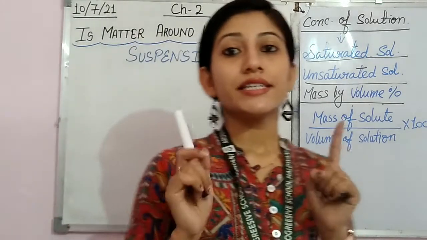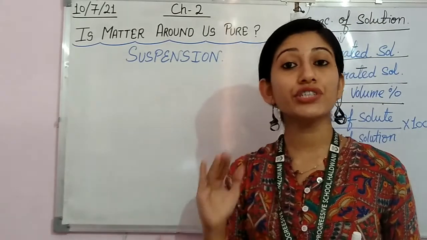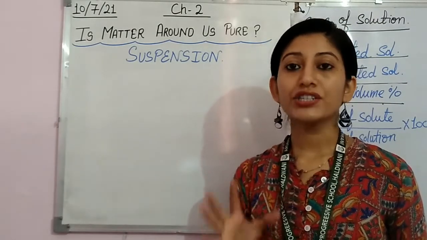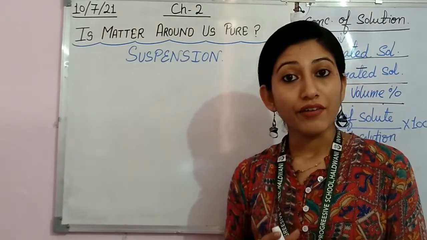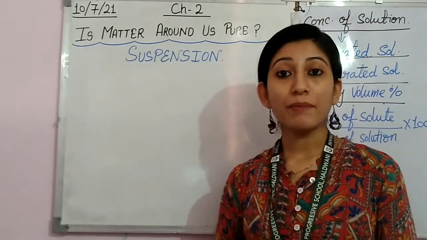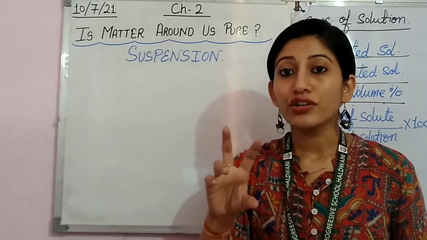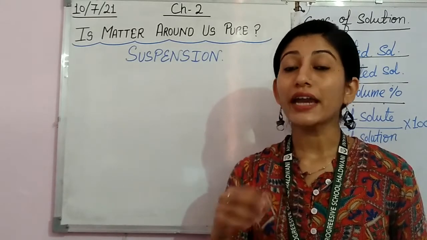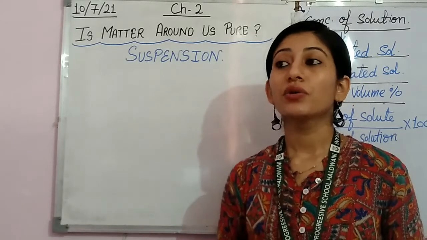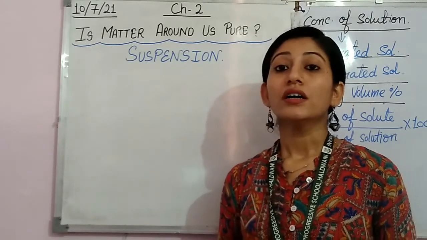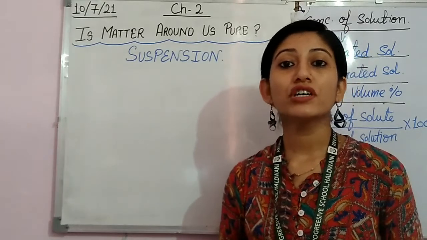Do you know what suspension is? See, beta, suspension is an example of a heterogeneous mixture. For example, examples of heterogeneous mixtures are chalk powder in water and sand in water. So what are these? These are suspensions. You can say smoke coming out of chimneys. These all are examples of suspension.